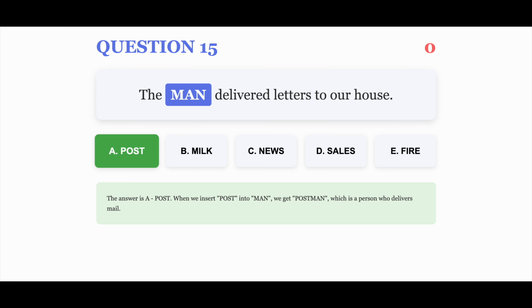The correct answer is A. The answer is A. Post. When we insert post into man, we get postman, which is a person who delivers mail.